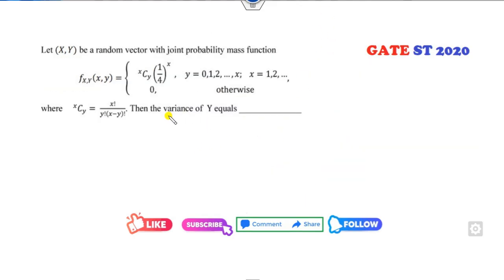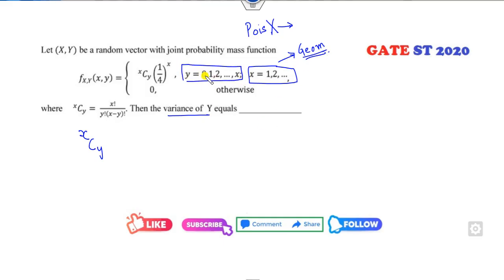Okay, again your target is to find the variance of x. So I can firstly look at the options. Which distribution will work from 1, 2, 3 and so on? Is it a Poisson distribution? No, because a Poisson distribution starts from 0, but in this case it is not 0. That means which distribution will it follow? Geometric distribution. Which distribution has a range like here? It's a binomial distribution. So I can write this value as half of 2x.